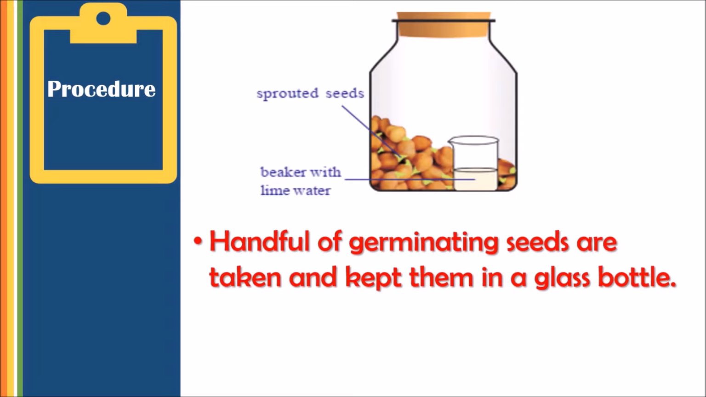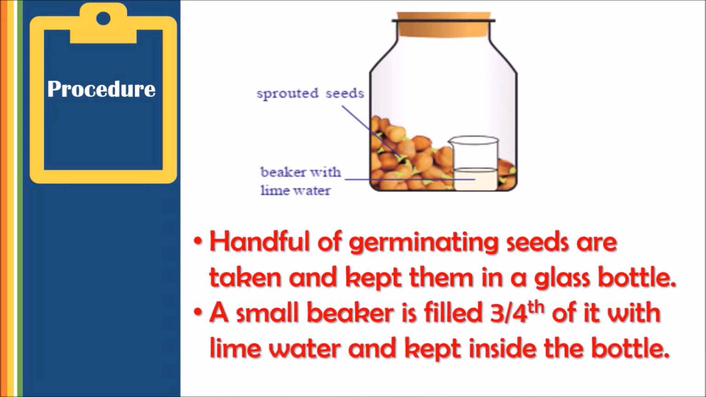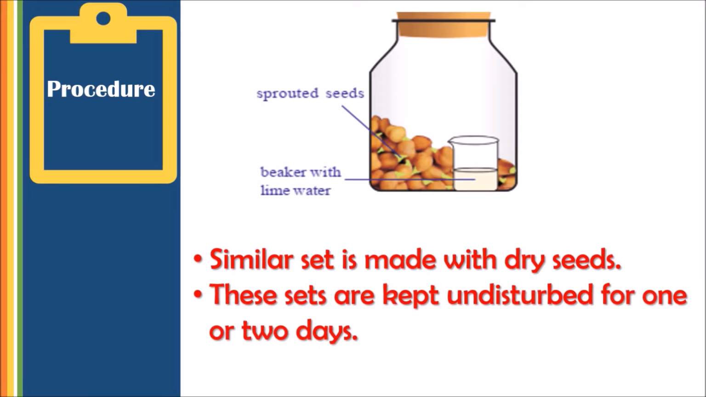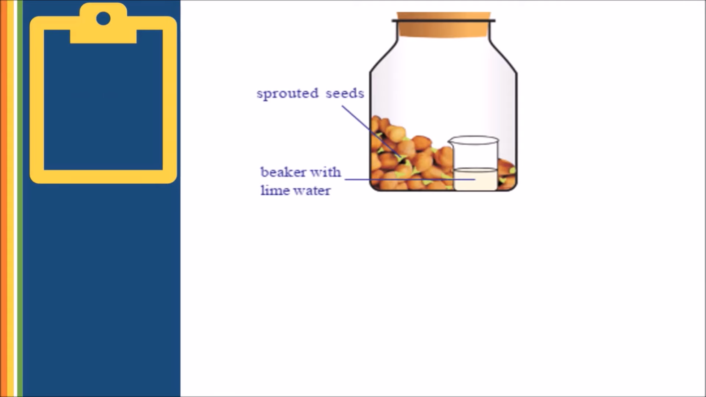A handful of germinating seeds are taken and kept in a glass bottle. A small beaker is filled 3/4 of it with lime water and kept inside the bottle, and a similar set is made with dry seeds. These sets are kept undisturbed for 1 or 2 days.